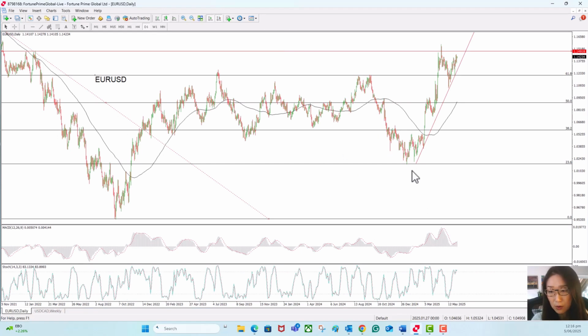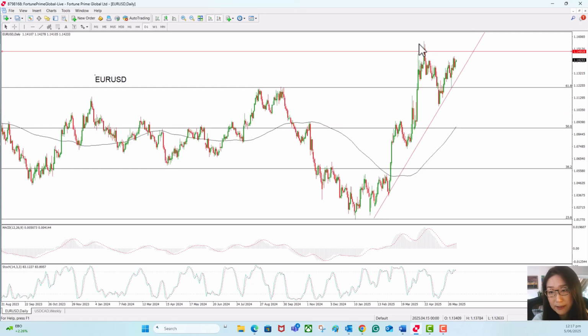So the euro against the dollar has been moving in this uptrend lately since the beginning of last year. It faced resistance around 1.15 and has support around the 61.8% Fibonacci retracement. However, I think in this conjunction, markets are cautious about the trade talks between the US, China, and other trading partners. At the same time, the US economic data shows signs of a slowdown in economic growth.